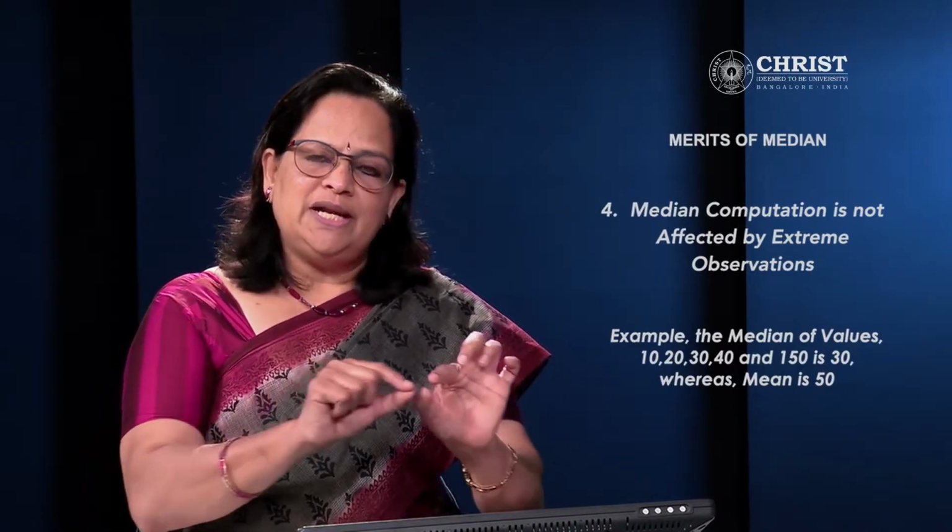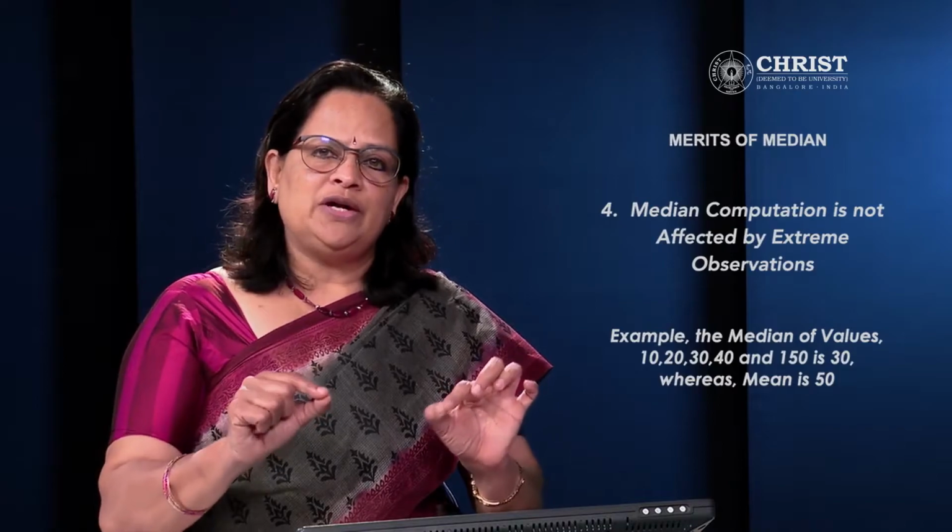Now, the next point I want to tell you is that median computation is not affected by extreme observations. Extreme observations means extreme values, which can be from the lower side or from the higher side. For example, if we take the median of values 10, 20, 30, 40 and 150, see, 150 is the extreme value. The median value is 30 because the data is already arranged in ascending order. The median is the middle value, that is 30.